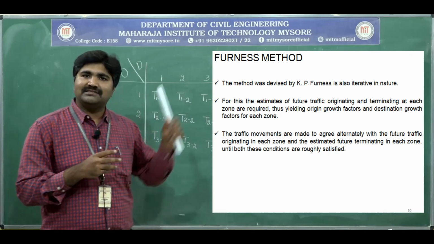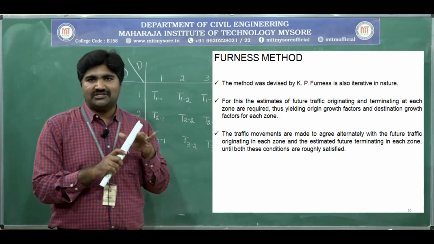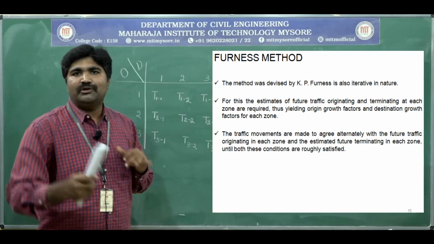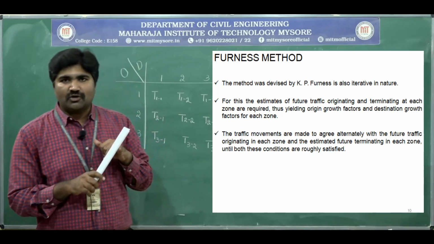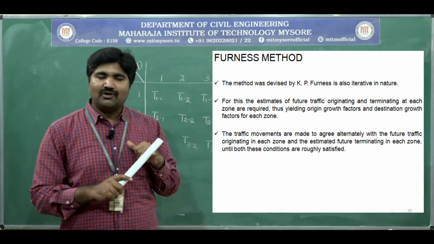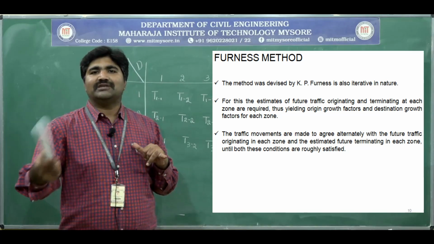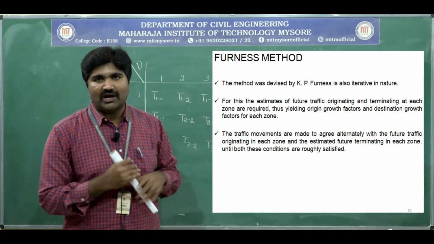In this method also, as in the second method, we are going to find the origin growth factor and the destination growth factor. By using that growth factor, we are going to distribute the trips alternately. First we use the origin growth factor to distribute the trips. Again, in the next iteration, we use the destination growth factor.